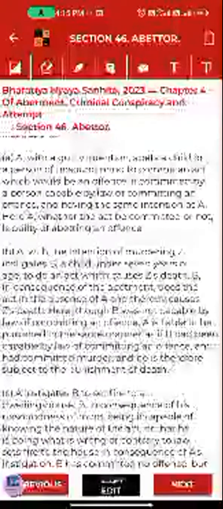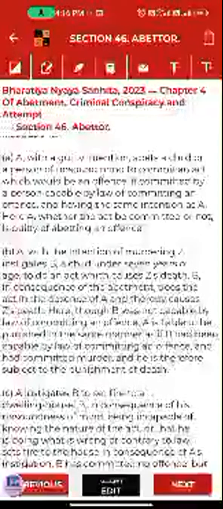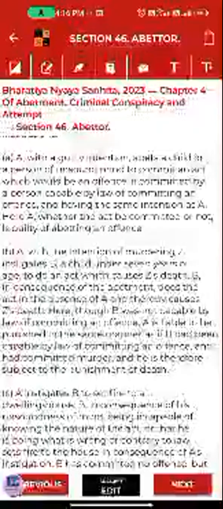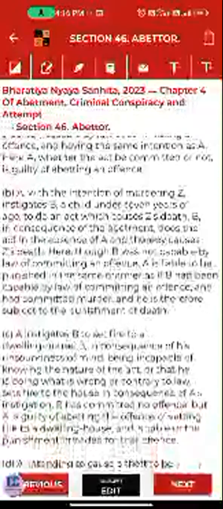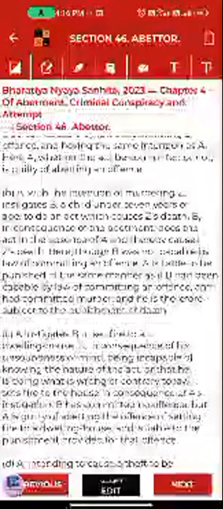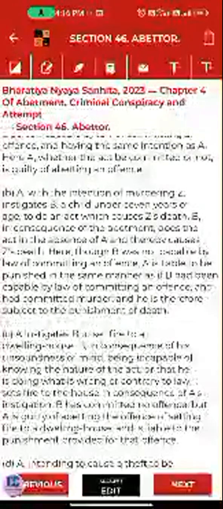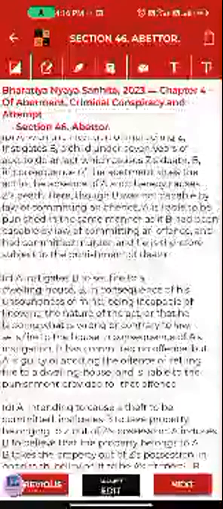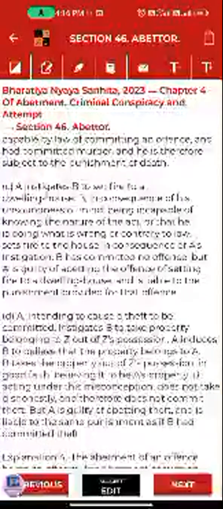Let's read B. A, with the intention of murdering Z, instigates B, a child under 7 years of age, to do an act which causes Z's death. B, in consequence of the abetment, does the act in the absence of A and thereby causes Z's death. Here, though B was not capable by law of committing an offense, A is liable to be punished in the same manner as if B had been capable of committing an offense and had committed murder, and he is therefore subject to the punishment of death. Same thing I explained to you.